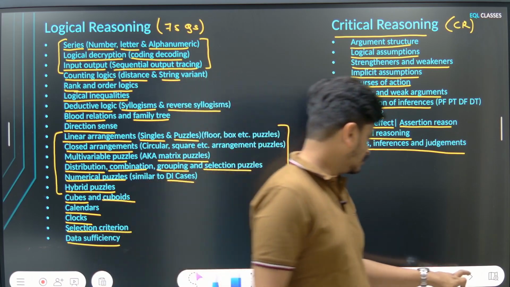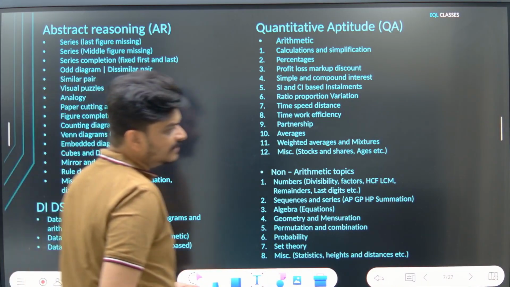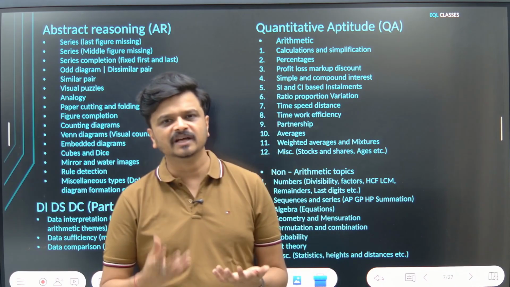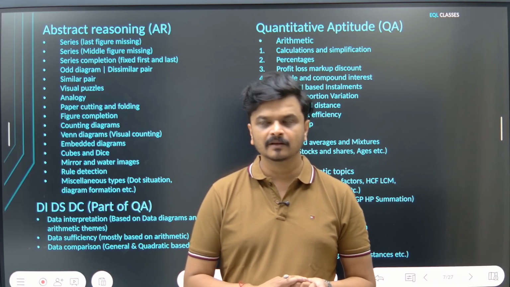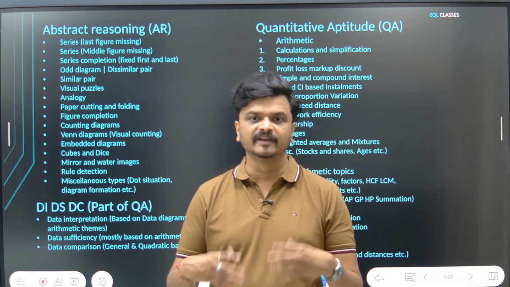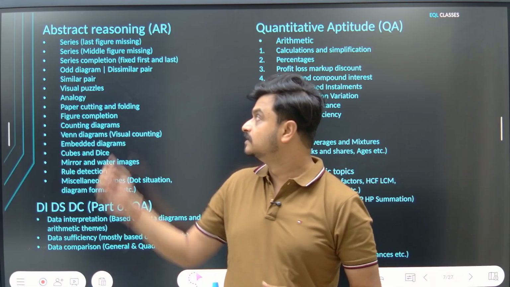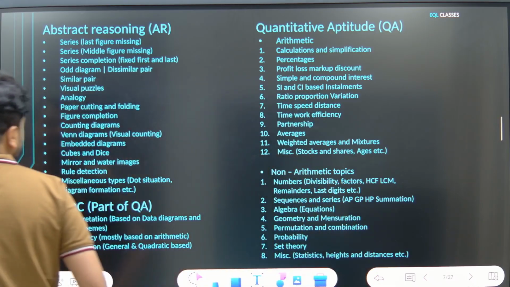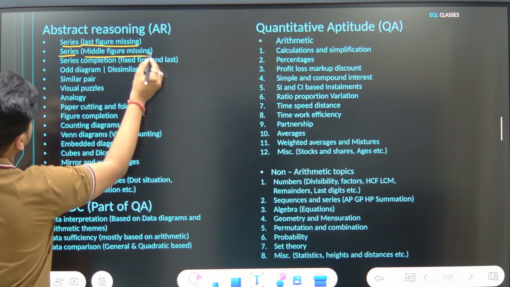Okay. Now coming to abstract reasoning section. Previously, they used to test only 3 question types under abstract reasoning: series, analogy, similar and dissimilar pair. But in the last 2 years, they have been testing more varieties. That's the reason I've included every possible type in the list. So let's see. First is series, last figure missing. Series, middle figure missing.